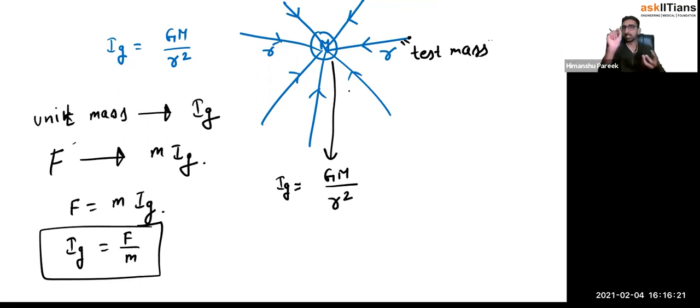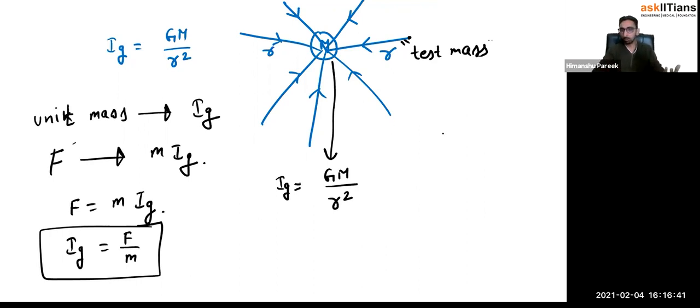That force exerted by the capital M on a unit kg mass is called the gravitational field intensity. I hope it's very simple. On a unit kg, the force is Ig. So that is the meaning of gravitational field intensity.